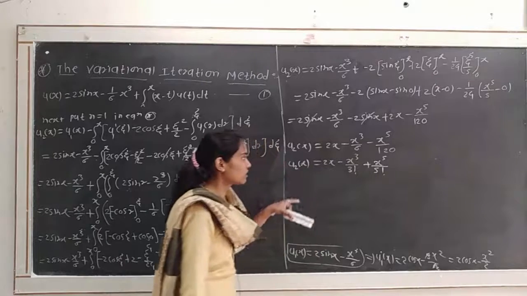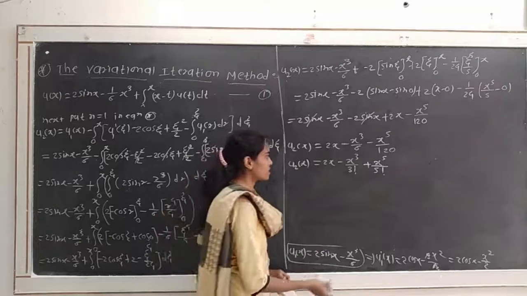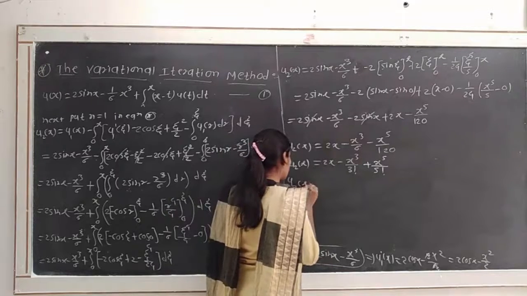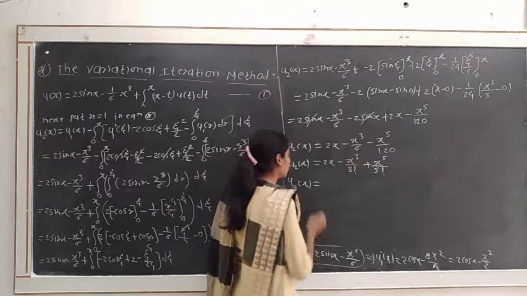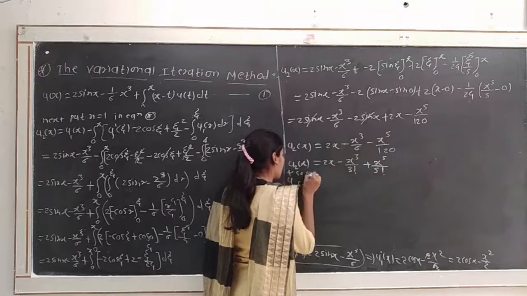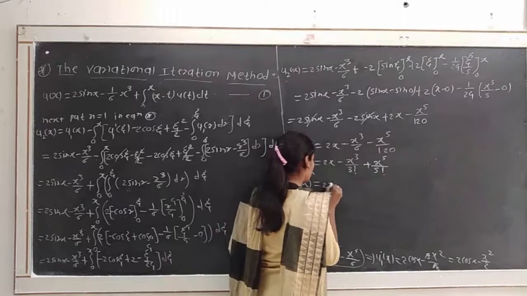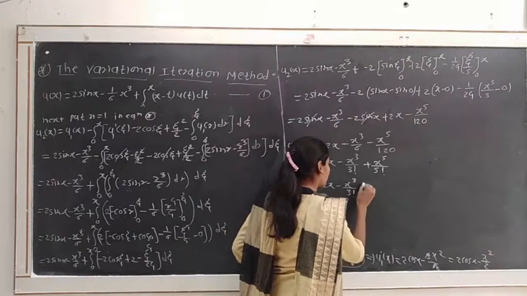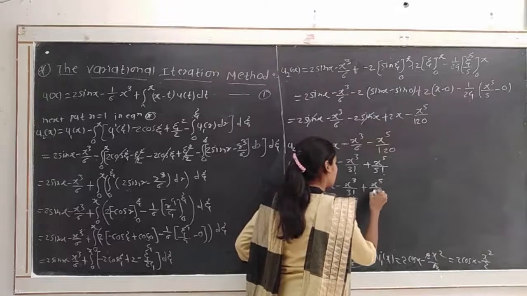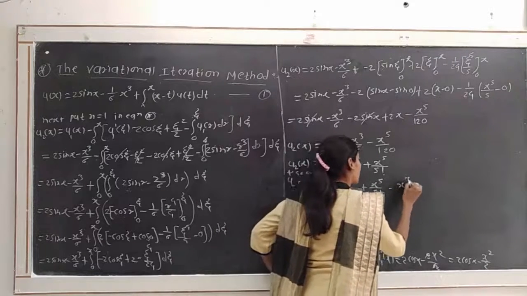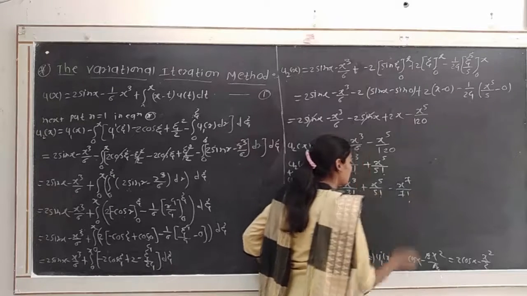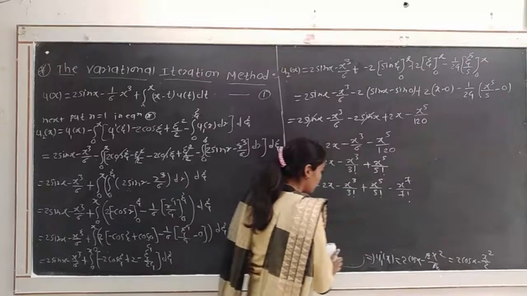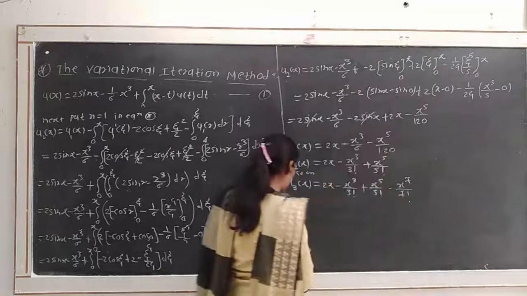Again continuing in this way, if we find the next approximation, then we have to get the value of next approximation u3 of x, and so on, to get u3 of x is equal to 2x minus x cube divided by 3 factorial plus x raised to 5 divided by 5 factorial minus x raised to 7 divided by 7 factorial, okay.